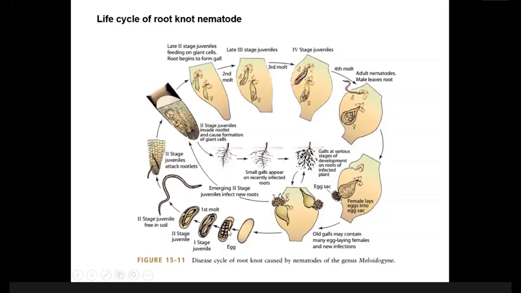Then again, this process continues: first stage juvenile, second stage juvenile, then the second stage juvenile attacks the root, and they uptake food and nutrients from the root, and this process continues.